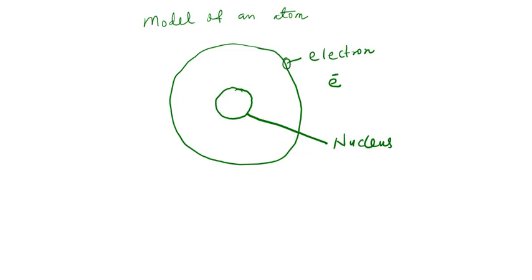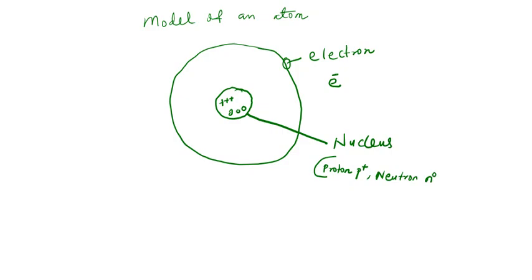Inside the nucleus, we have a positively charged particle called the proton, which you can represent with P superscript positive. And you also have the neutral particle, the zero charge, called the neutron, which you can denote with N superscript 0.